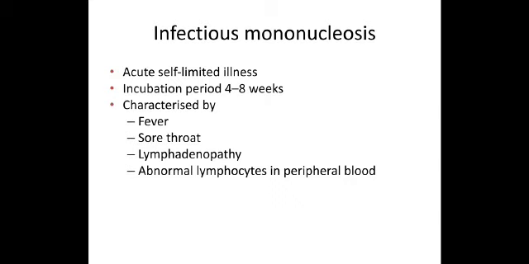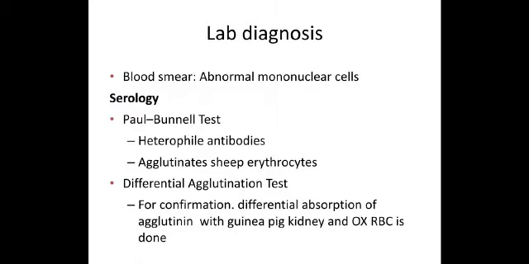Now coming to infectious mononucleosis. This is a self-limiting condition, 4 to 8 weeks. It will subside on its own, but it is characterized by the patient generally being a young adult who comes with fever, sore throat, lymphadenopathy. Ask for a CBC test, do a peripheral smear and look for abnormal lymphocytes present in peripheral blood. That will give you a clue that it could be an infection by Epstein-Barr virus. Lab diagnosis: the peripheral smear, as I told you, shows abnormal mononuclear cells.